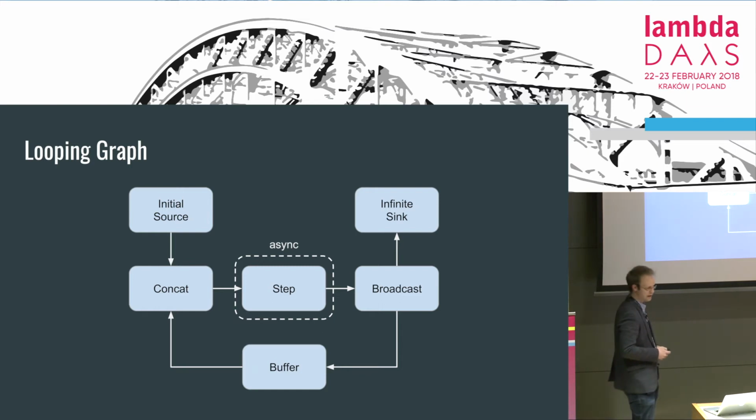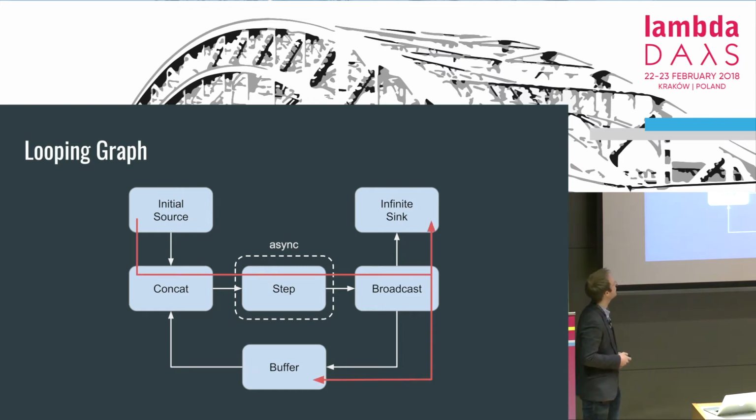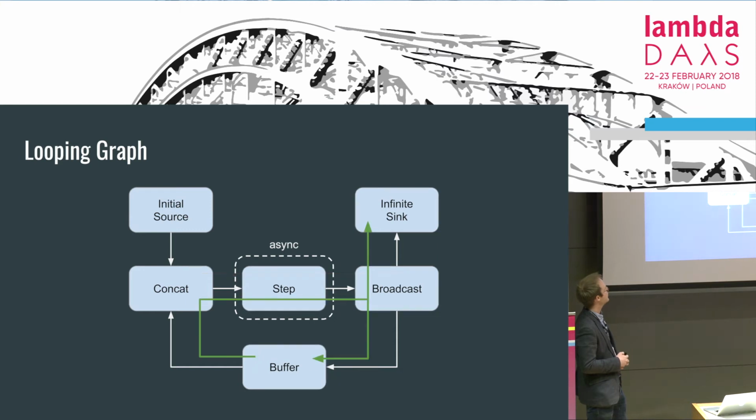So how will it work? First, the concat stage will consume all the agents from the initial source. They will flow through the step stage and into the broadcast, which will broadcast them both into the sink and back into the buffer in the feedback loop. And when the initial source is all processed, then the concat stage will start consuming data from the feedback loop, again through the step stage and back into the buffer.